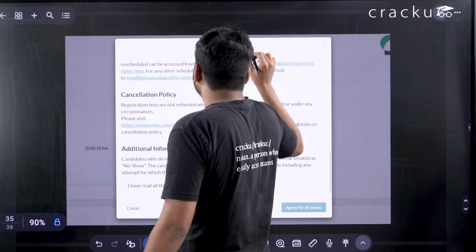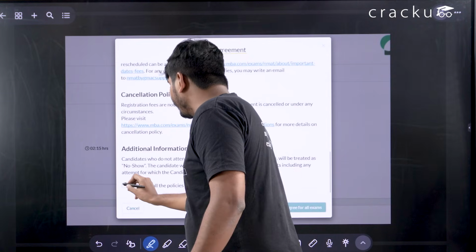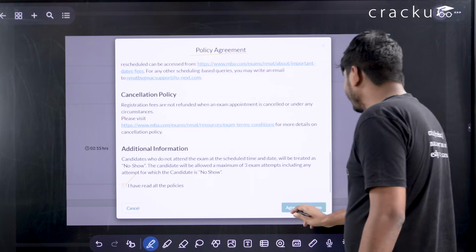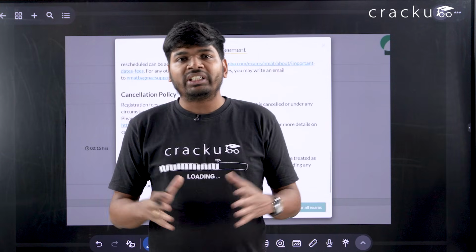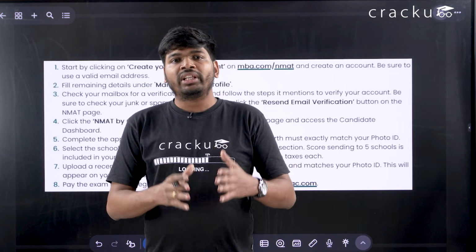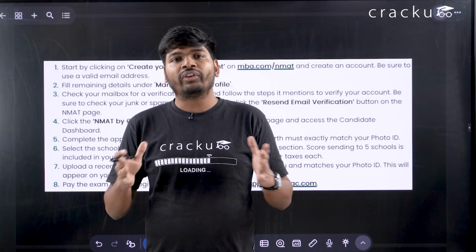Then there will be policy agreement. You have to select I have read all the policies and you have to agree for all exams. You have to just click here, then your form filling procedure is complete. So we have covered the entire steps of form filling for NMAT exam.